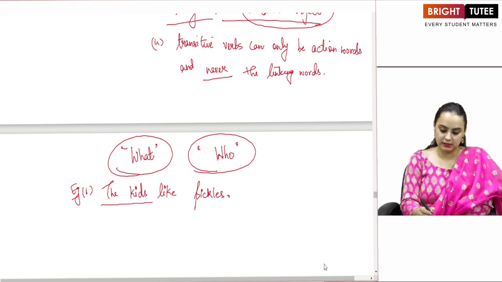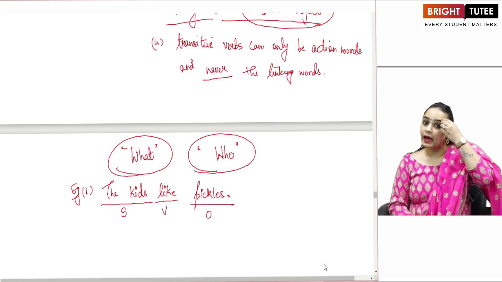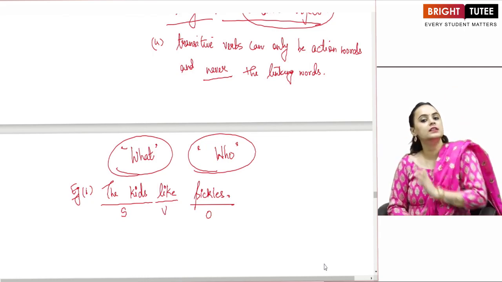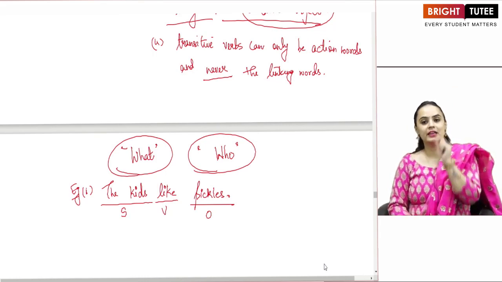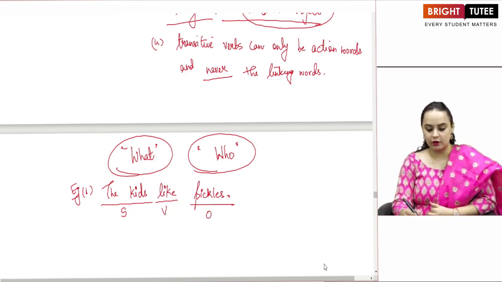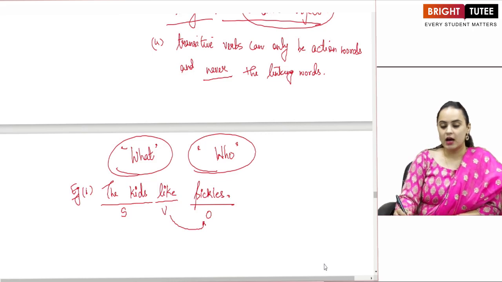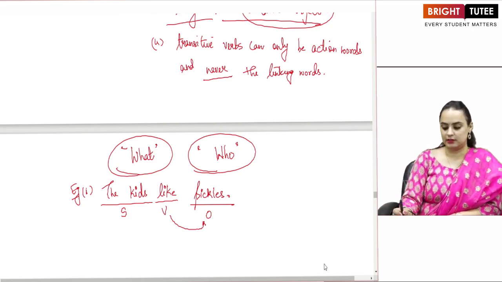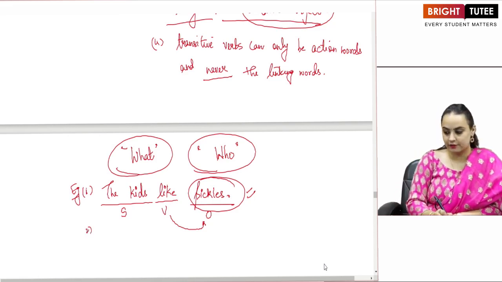What is my subject in the sentence? What is my verb? What is my object? Pickles. Now, to decide whether this verb is transitive or intransitive, what are the two things I have to keep in mind? A, it will have a direct object. There will always be an object next to the verb. Second, if you ask the question what, you will get the answer. So the kids like what? Like pickles. So I have an answer. It's a transitive verb.